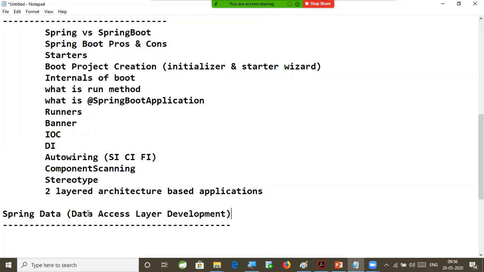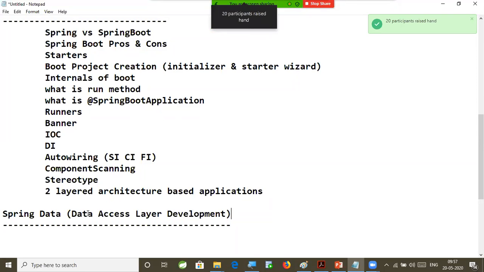So what are the common methods in that DAO? Insert, update, delete, retrieve. Now I have 10,000 tables, so 10,000 DAO classes will be available, and every DAO will contain four methods. 4 into 10,000, 40,000 methods you need to write and implement, but all that logic is common.